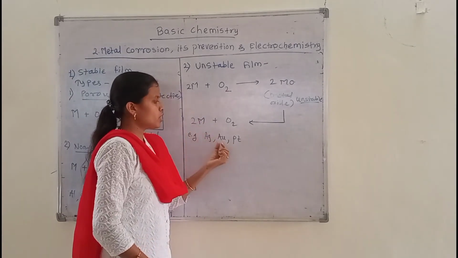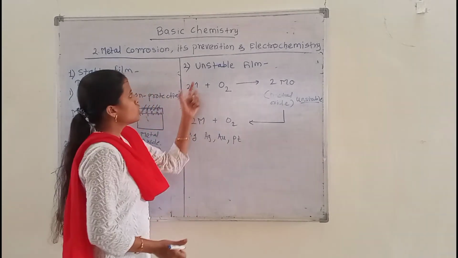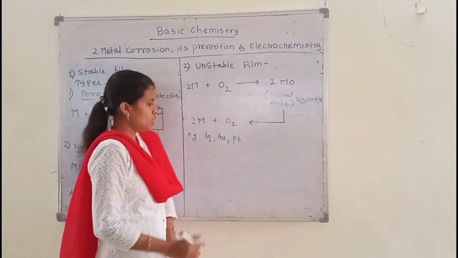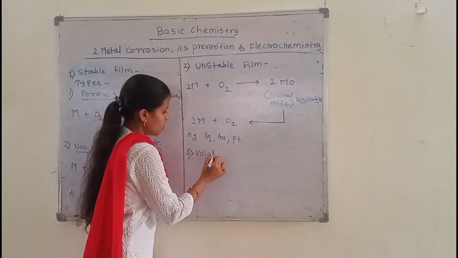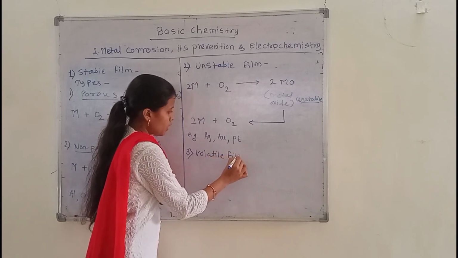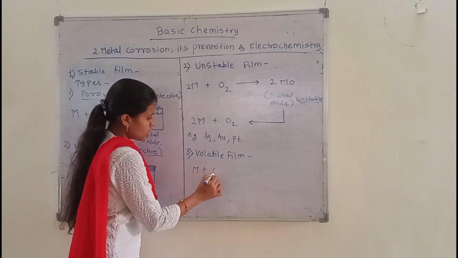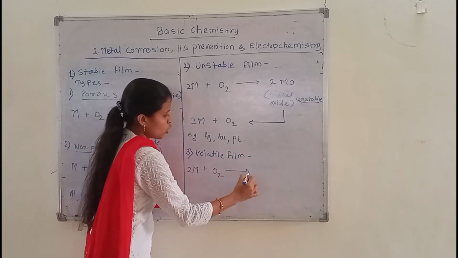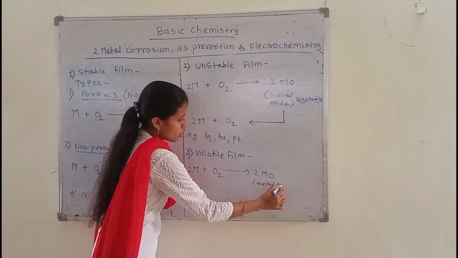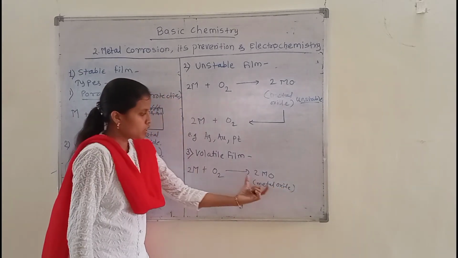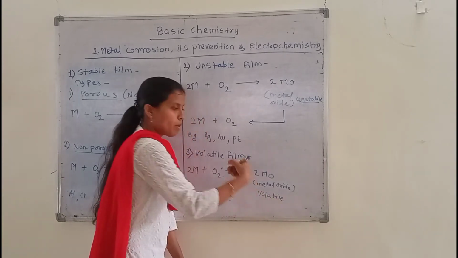That's why these metals, silver, gold and platinum, cannot be corroded. Okay, so this is the unstable type of film. So next see, the last type of film is the volatile film. Volatile film means they can be volatilized. Okay, so in this film also the metal surface again gets in contact with the atmospheric oxygen to produce the metal oxide film on the surface of the metal, but this film will be volatile in nature, means it can vaporize.